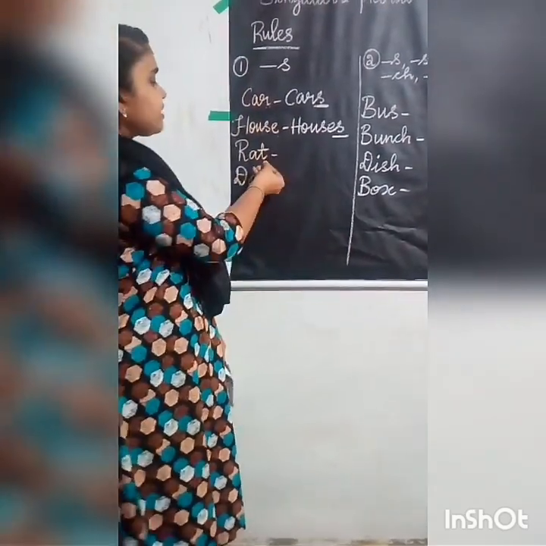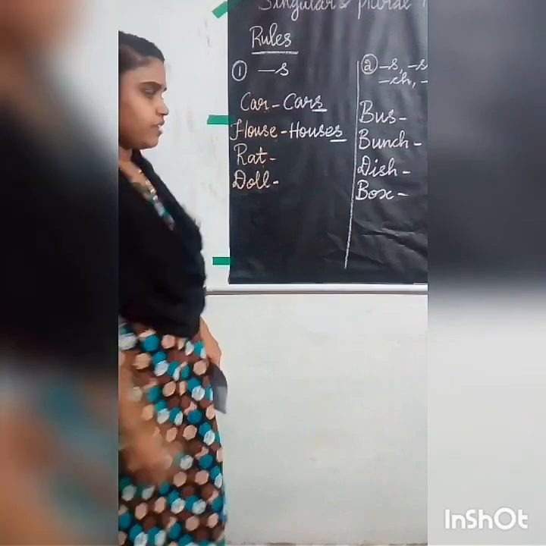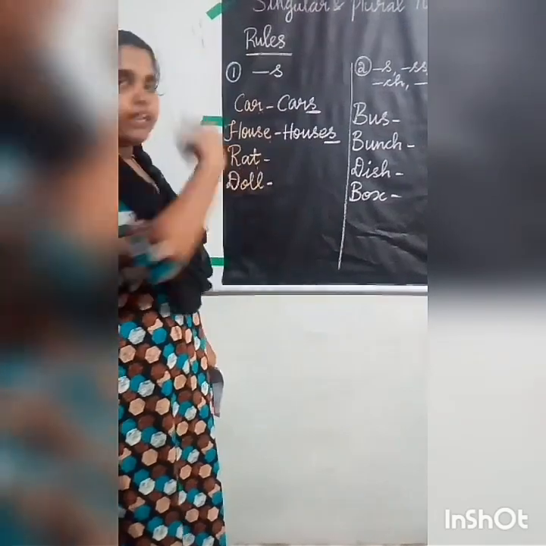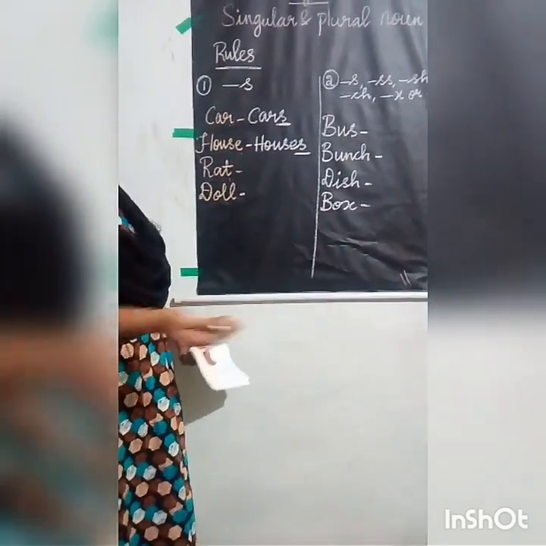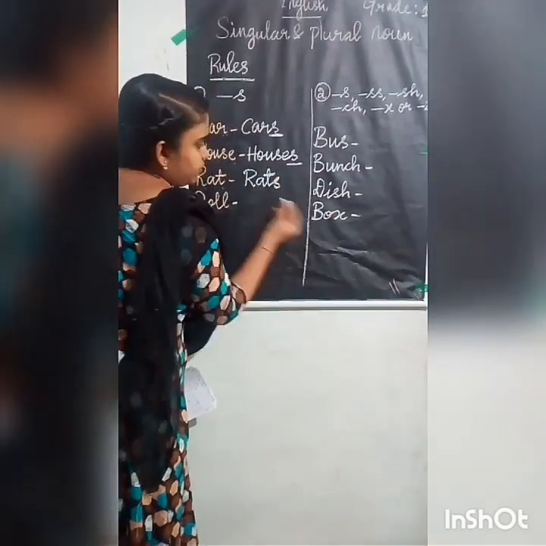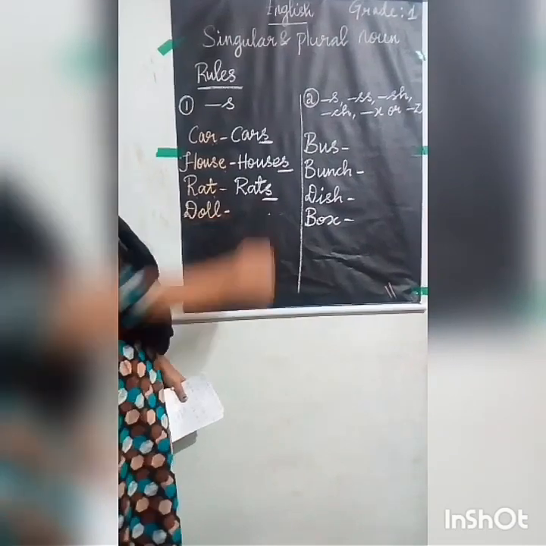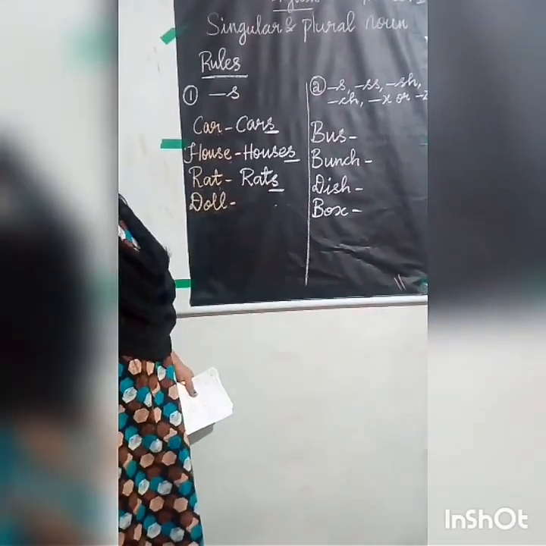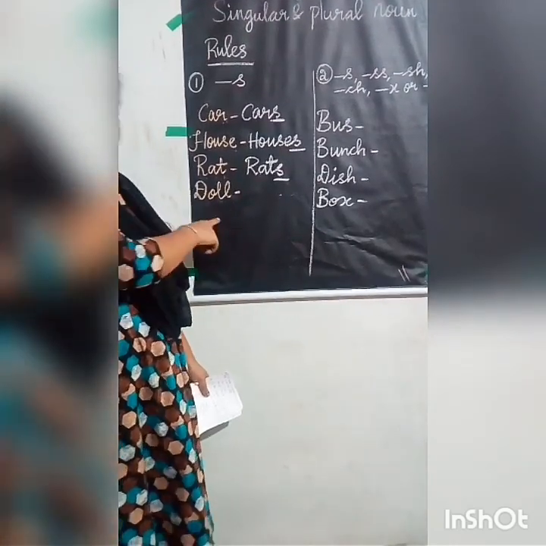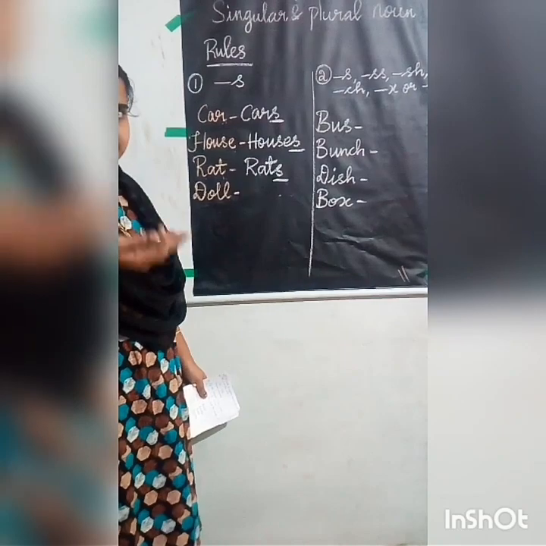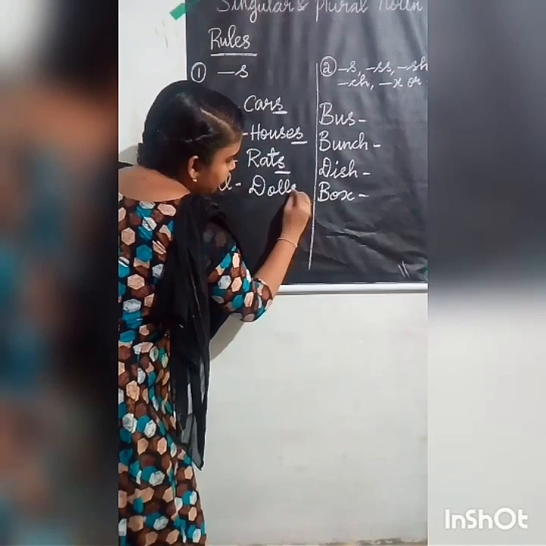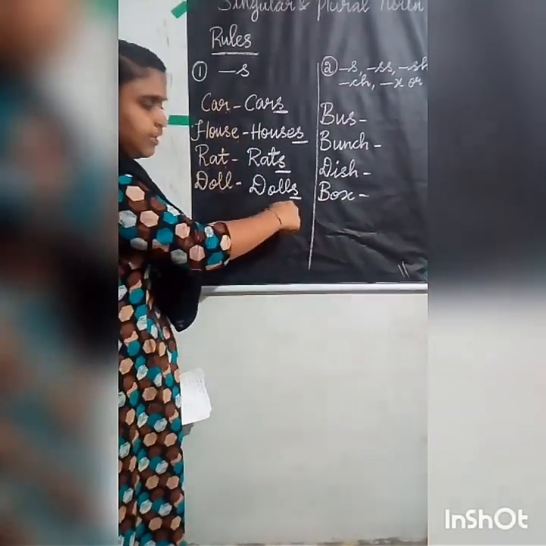Okay. And the next is rat. R-A-T. Rat. Now this is again a singular noun. When you are making it a plural, again you have to add s at the end of the word. And the next one is doll. Again this is a regular singular noun. When you are changing it to a plural noun, you have to add s at the end.